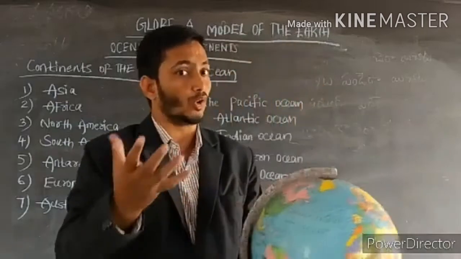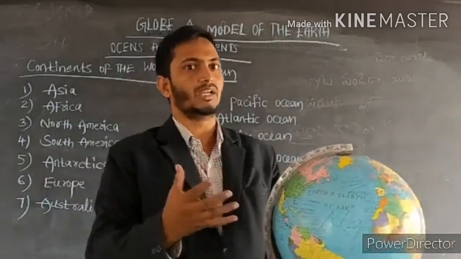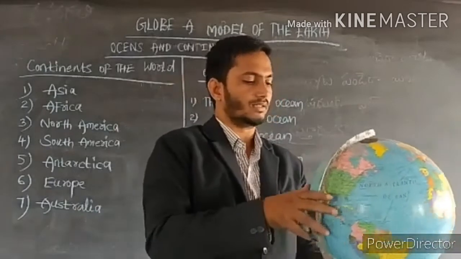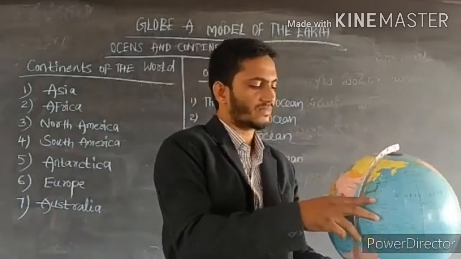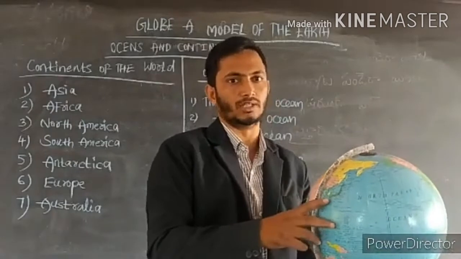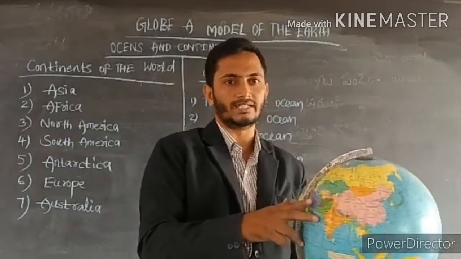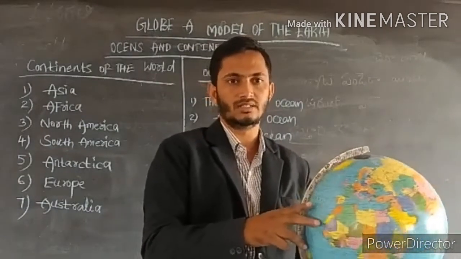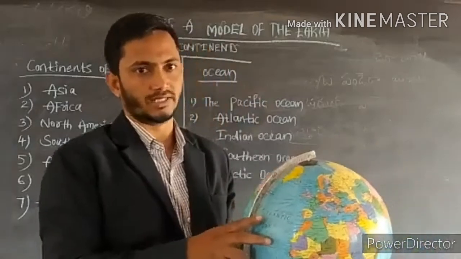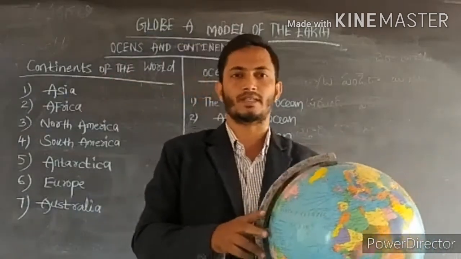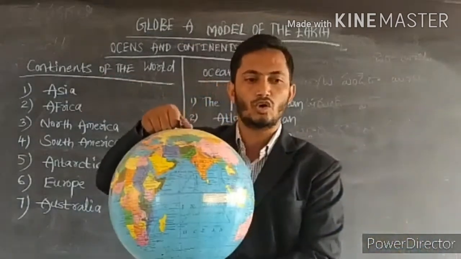What does a globe show us? The globe shows us the water bodies, continents, oceans, and countries on the earth. So this is the globe.